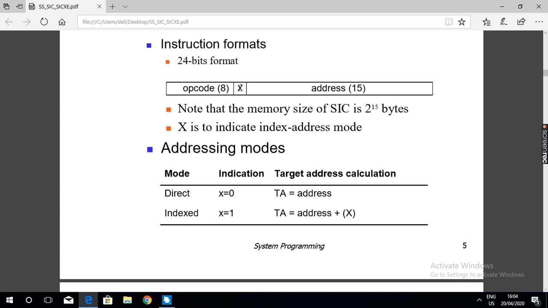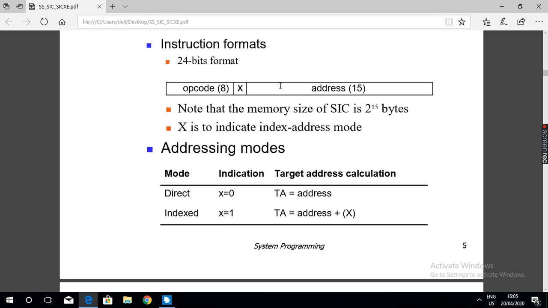If it is direct addressing mode, the ninth bit is 0. If it is indexed addressing mode, this ninth bit is 1.